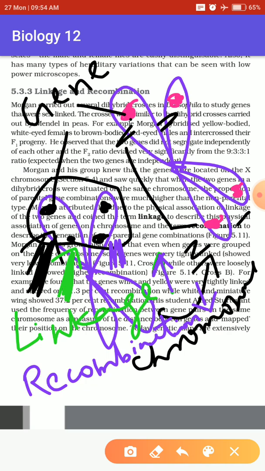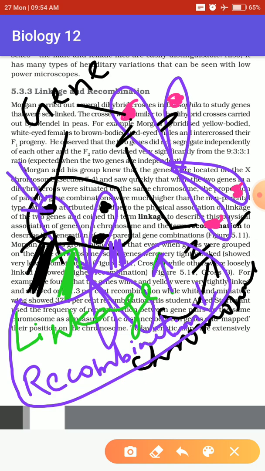We will understand with the help of certain diagrams and the experiment that Morgan did. First understand this concept. If the linkage is high, then the recombination process will be less. Recombination means combination of genes, as we said earlier, an exchange of genetic material. So the chances of recombination will be very much less in this particular case.